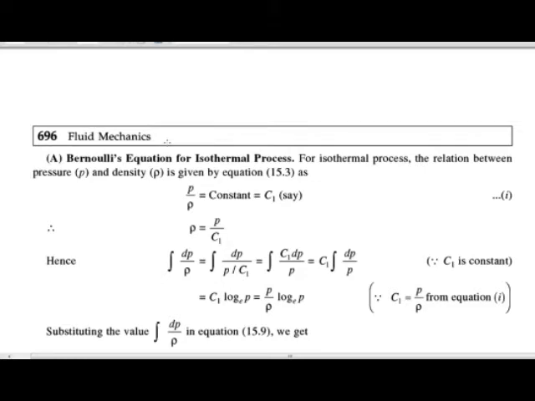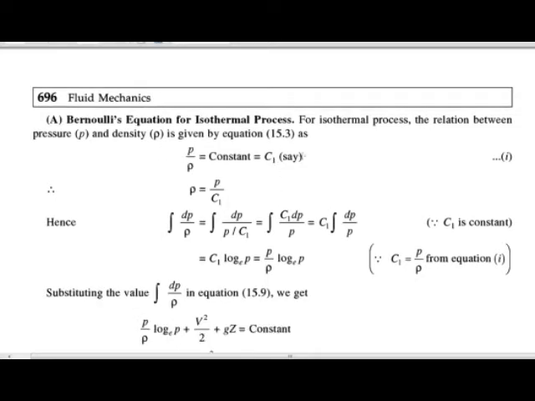That means the isothermal process gives the equation P upon rho equals constant. P means the pressure, and rho means the density. So the ratio of P upon rho is equal to a constant, which we consider as C1. Now we can write this equation as rho equals P upon C1.